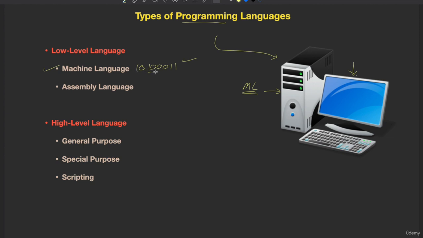So to make it simple, people developed a language that was a little bit simpler than binary, that was assembly language. But assembly language is also very difficult again. It's almost like machine language only.